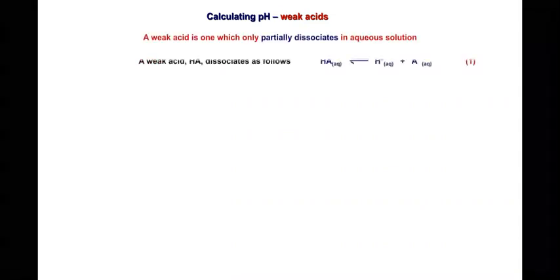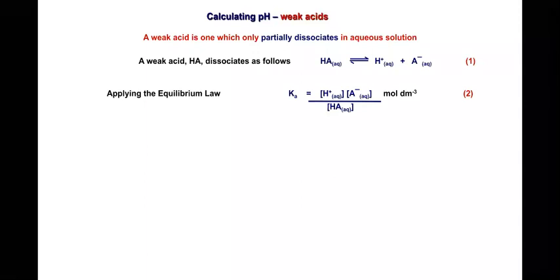While calculating the pH of a weak acid, we just need to know the dissociation constant for the weak acid. So look at this. If you apply the equilibrium law, you get the dissociation constant, that is the concentration of the respective ions divided by the concentration of the weak acid.